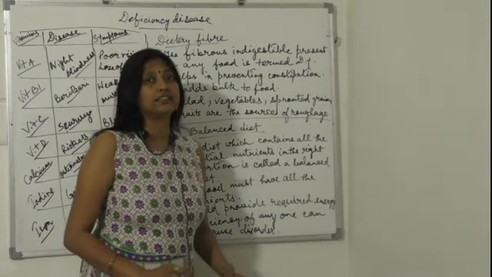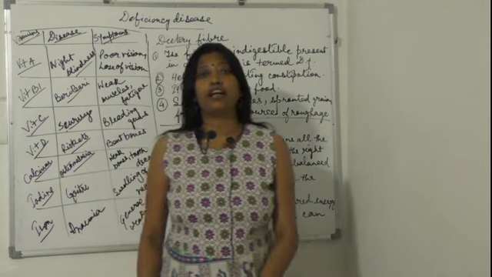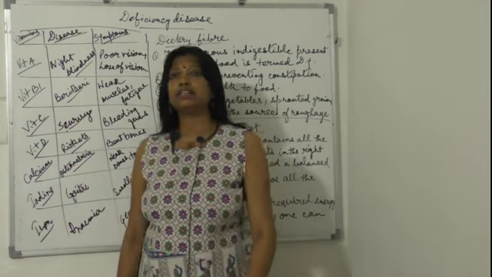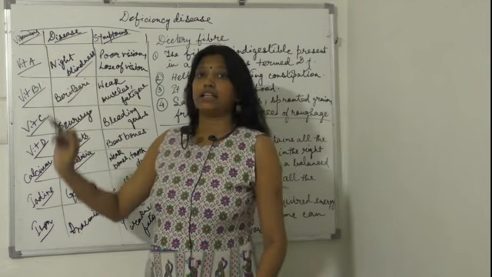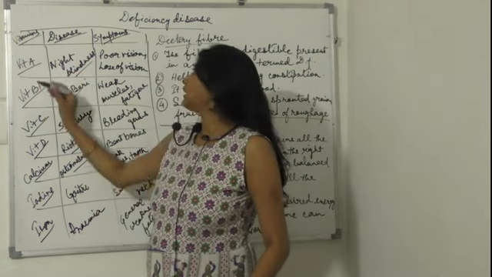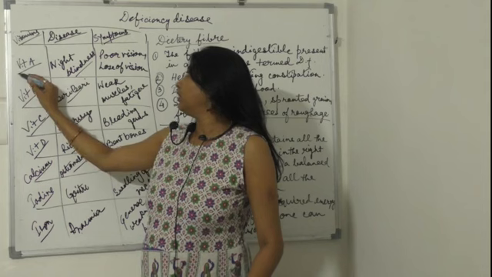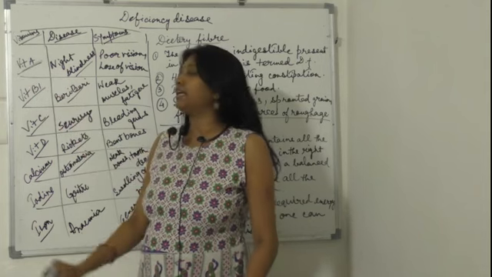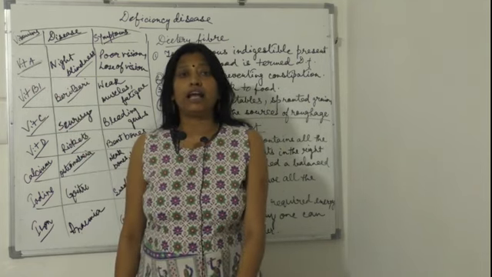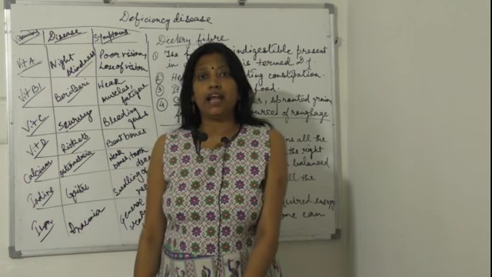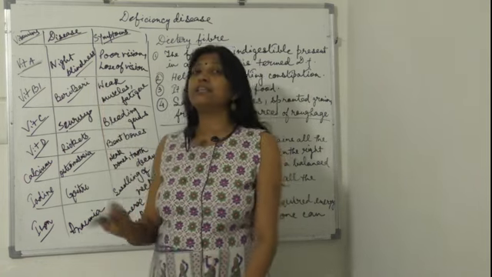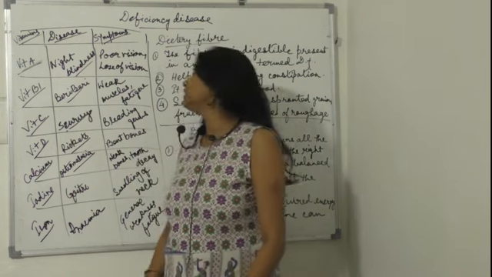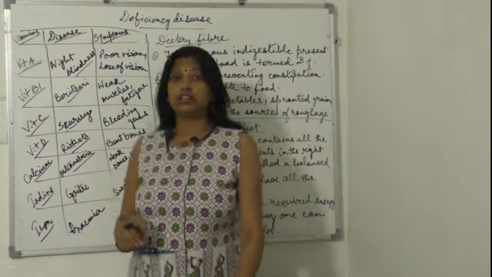So let's start with some very common deficiency diseases. The first one is night blindness. The component responsible for night blindness is vitamin A. Deficiency of vitamin A causes night blindness, and the symptoms are poor vision and loss of vision.